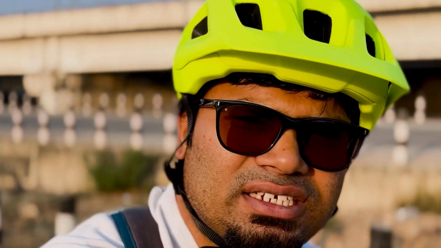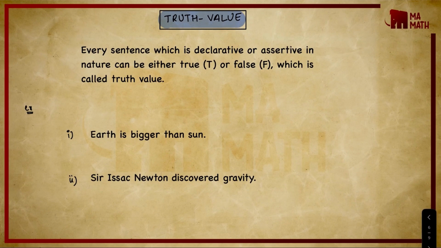Only declarative or assertive sentences, among the four kinds, have a truth value. To summarize, every sentence which is declarative or assertive in nature can be either true or false, which is called its truth value. For example, we had the sentence Earth is bigger than Sun.